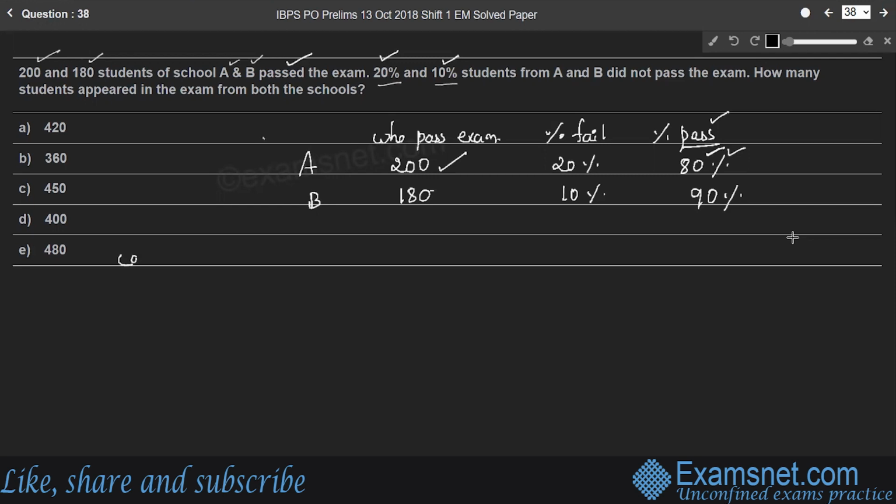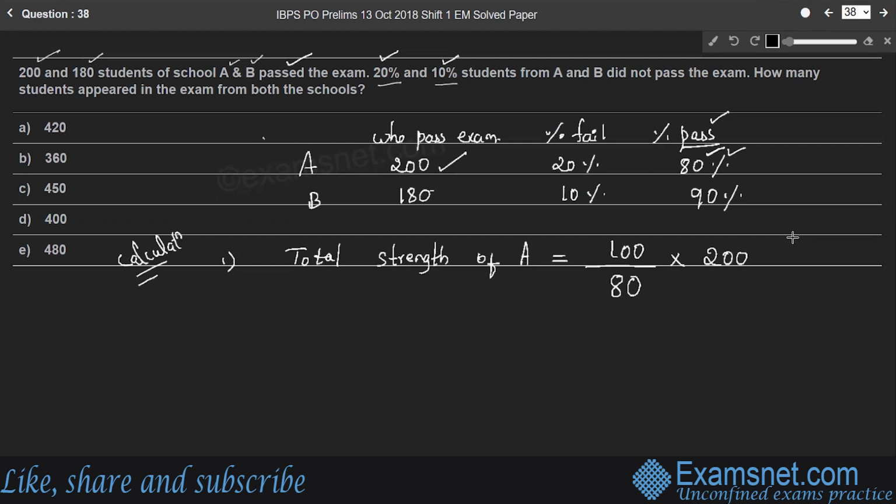So let us do the calculation part. Total strength of school A: if the number of students passed is 80, the school strength is 100. Therefore, if the number of students passed is 200, what is the school strength?